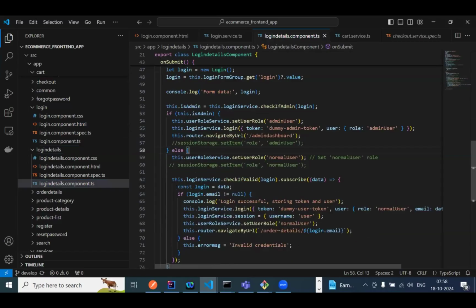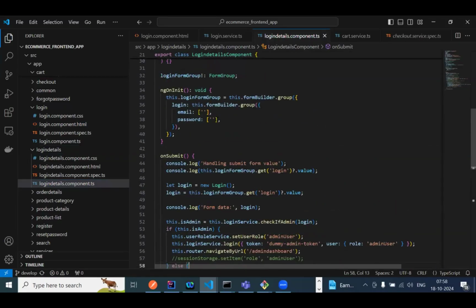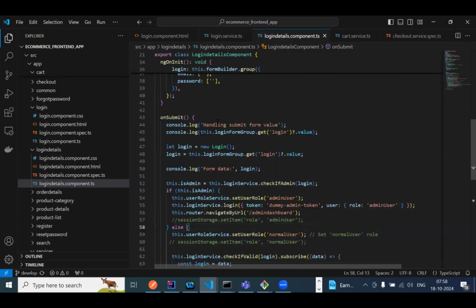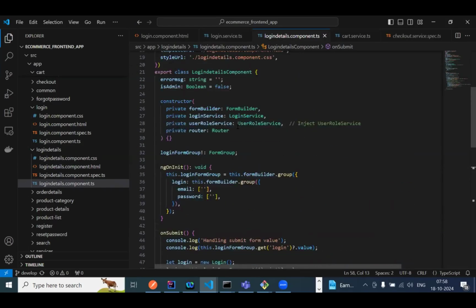So basically, to implement this, we have to go with the database, the caching data, or we have to go with Redis cache data, or we can go with in-memory. I'm using the local storage. Once we add to the cart and we log in or log out, the data will be stored in the local storage. Once we refresh the browser, it will take the data again from the local storage. So in the login component,